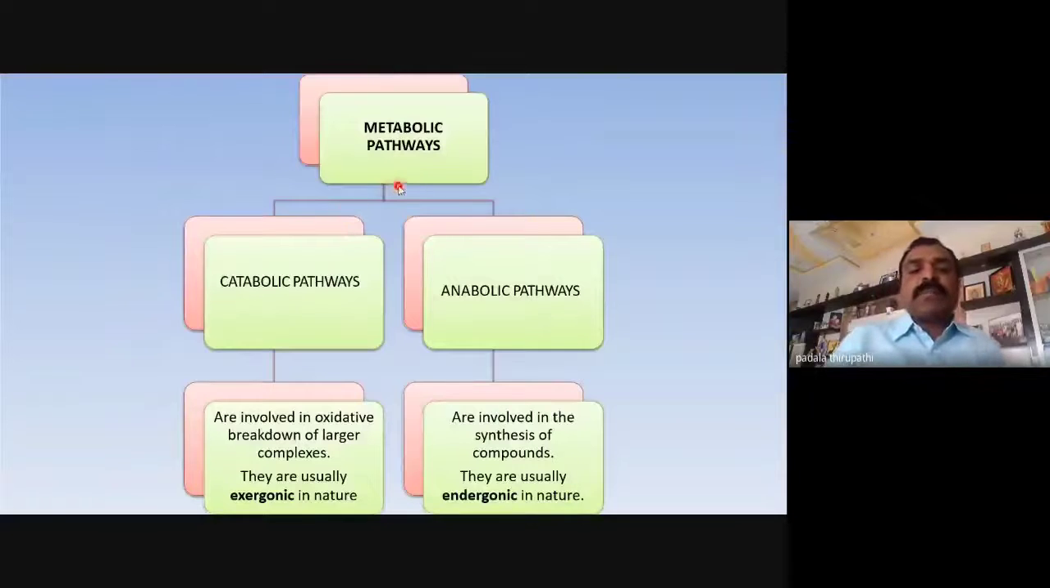This is the flow chart for the metabolic pathways. Metabolic pathways are of 2 types: catabolic pathways and anabolic pathways. Catabolic pathways are involved in oxidative breakdown of larger complexes. They are usually exergonic in nature. Anabolic pathways are involved in the synthesis of compounds. They are usually endergonic in nature. The best example of catabolic pathways is the respiration process, and of anabolic pathways is photosynthesis.